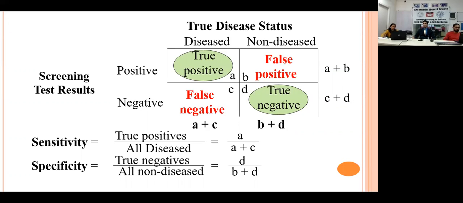So now sensitivity is nothing but the true positives over all disease. If you look, all the disease are in the first column, hypothetically. So all disease are basically true positive, but our lab test is going to declare some positives as negative also. The people who are positive, we are declaring them falsely negative. We are telling them, no, you are okay, you are healthy, where they are not actually healthy, so we are declaring false negative. That is why it is A divided by A plus C.